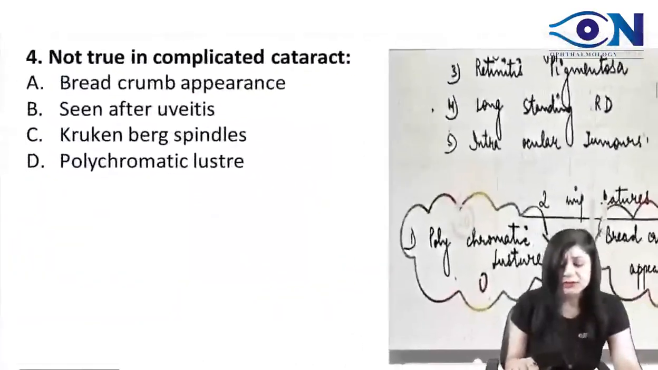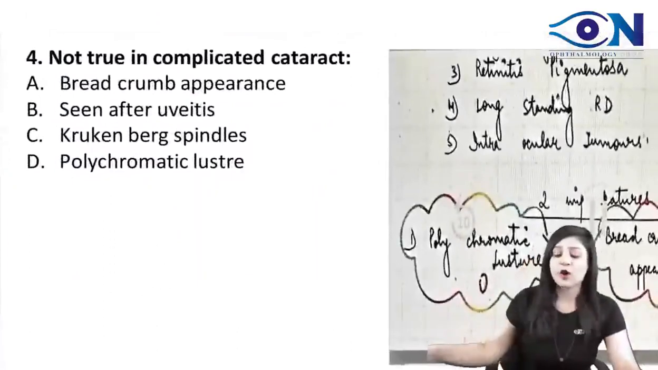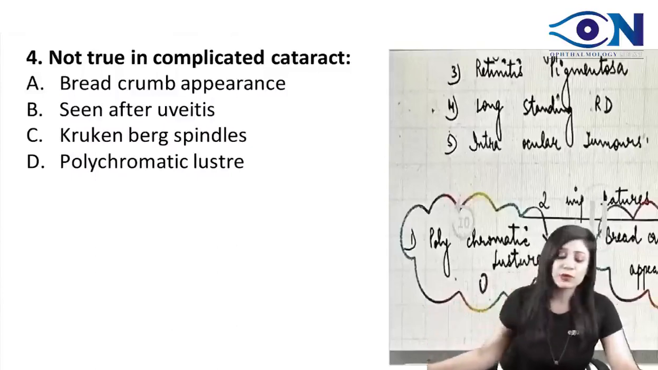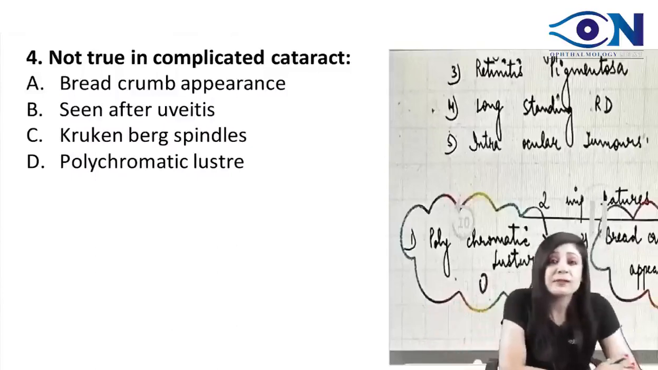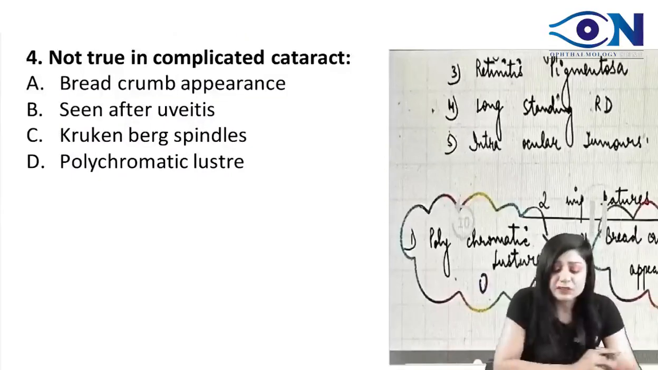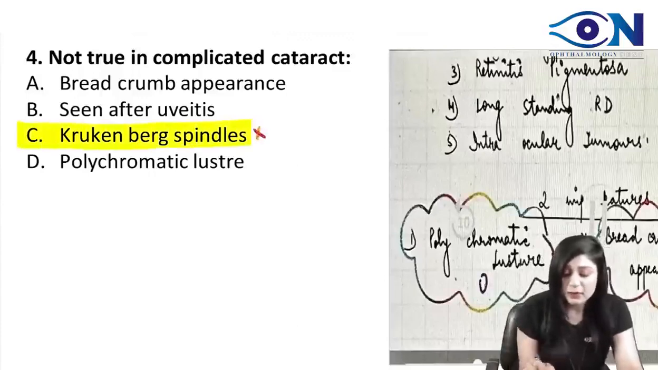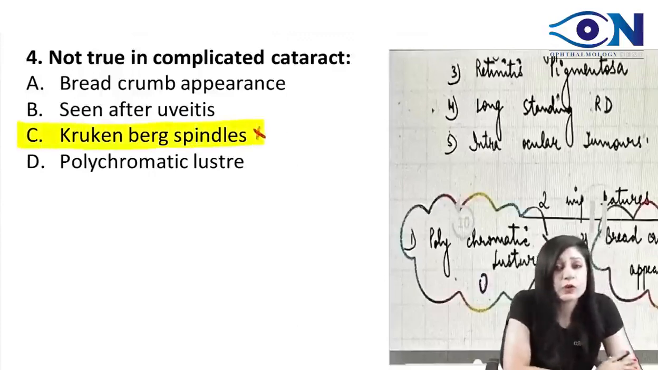Now coming to the next question: not true in the complicated cataract. Breadcrumb appearance, we have. Can it be seen after uveitis? Yes. Krukenberg spindles? No. Where do you get the Krukenberg spindles? Quickly comment on the live chat. And then we have the polychromatic luster.